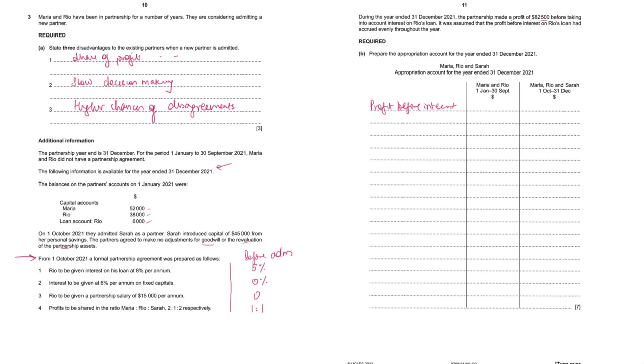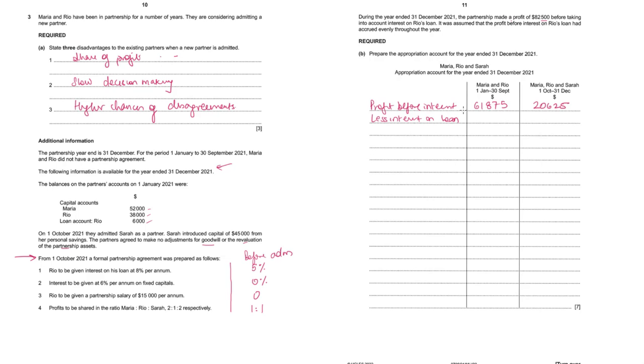We will divide it in the ratio 9:3, 9 months before and 3 months after the admission: 61,875 and 20,625. Then from this we will subtract interest on loan.